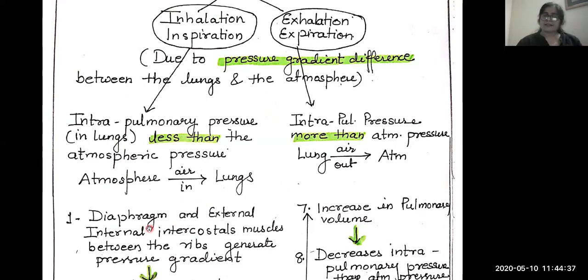So, the diaphragm is there. Other than the diaphragm, there are muscles. These are a specialized set of muscles present in the ribs, called the external and internal intercostal muscles, that also help in the process, as well as the chest bone.